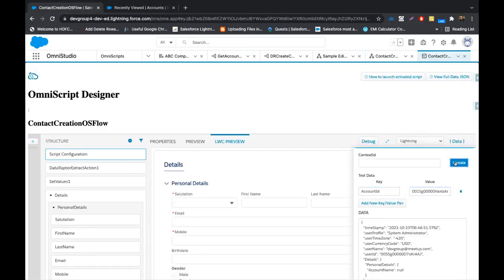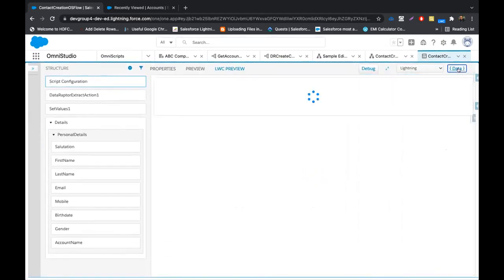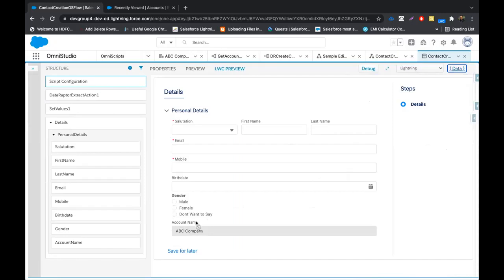I'll put the value and update this. So if you see now, the name of the account has started populating here. This is how our flow is ready. If I close this, you see the whole thing is inside a block panel.